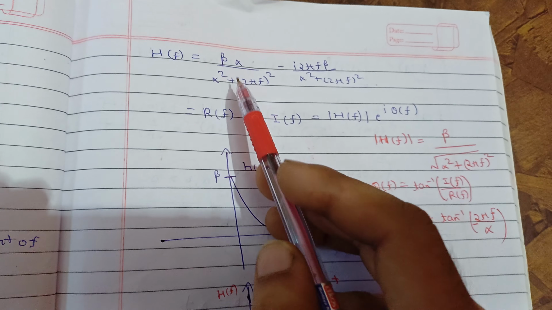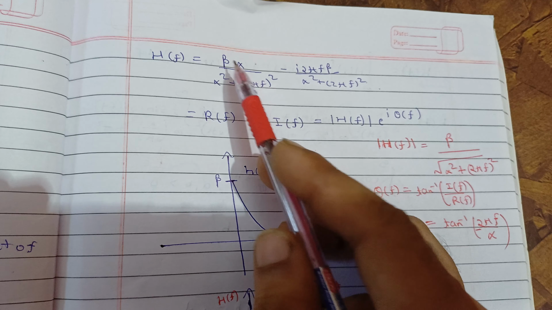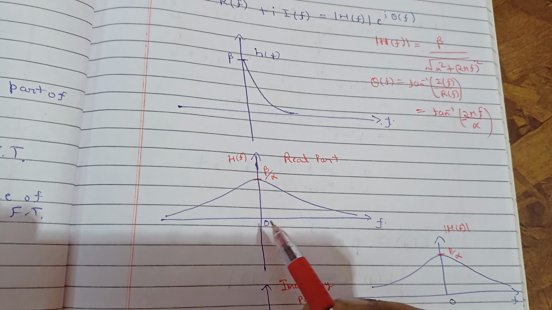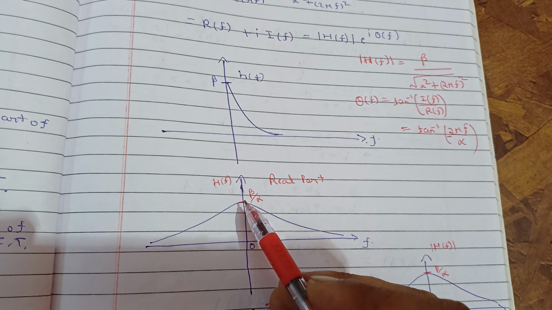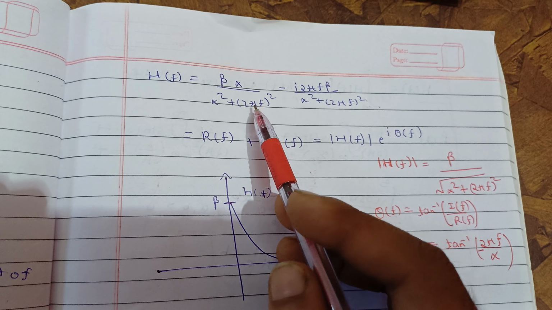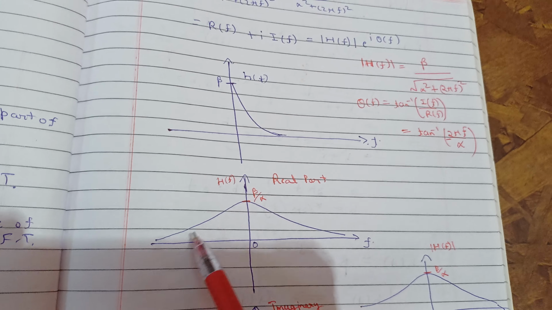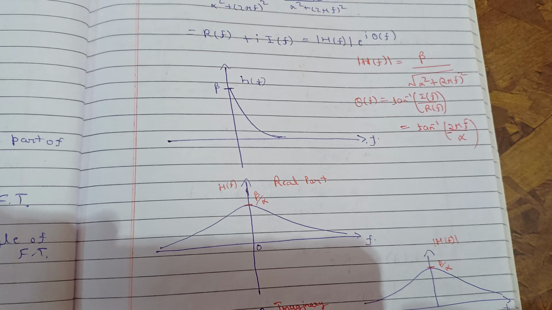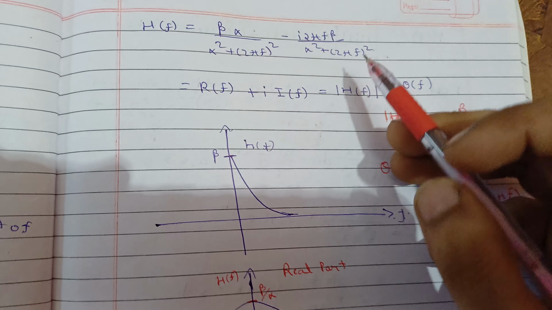Now we can see the graph of this real part. At f equal to 0, it will be beta by alpha, and this will be positive for f positive and f negative. For both, it will give you an even function. That's why you are getting this kind of graph. Similarly, you can plot this imaginary part also.